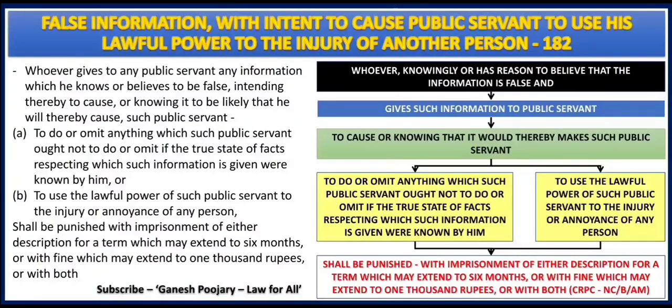Section 182 of IPC discusses false information with intent to cause public servant to use his lawful power to the injury of another person.